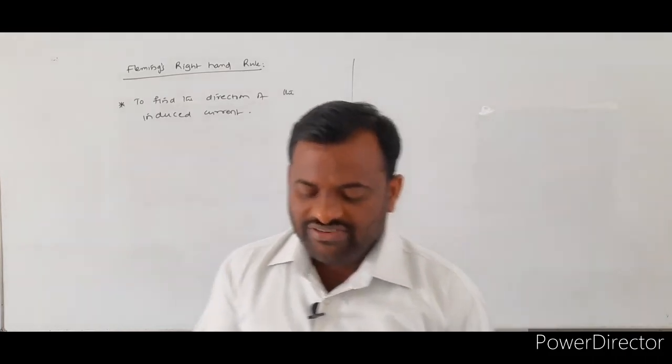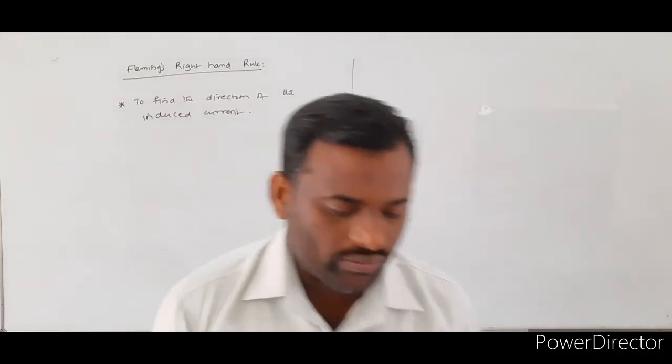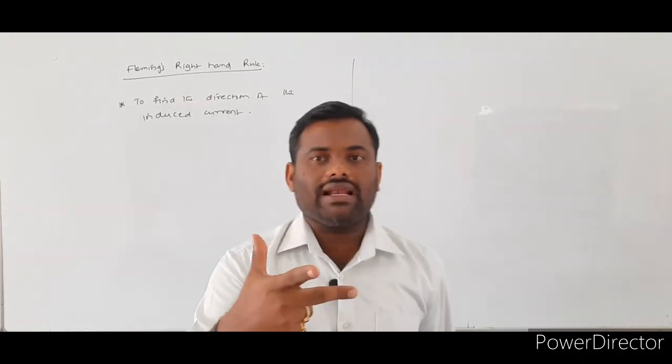How can we define Fleming's right hand rule? We have to stretch our right hand.